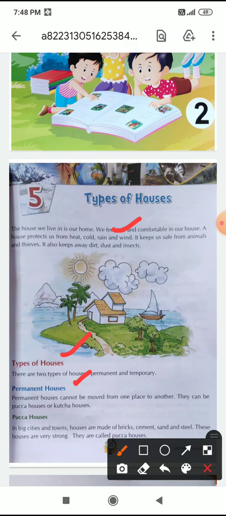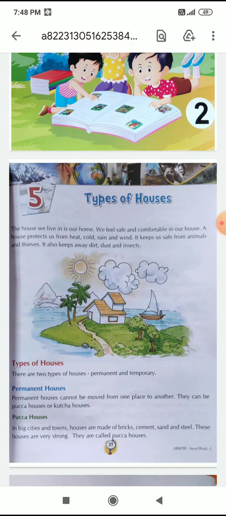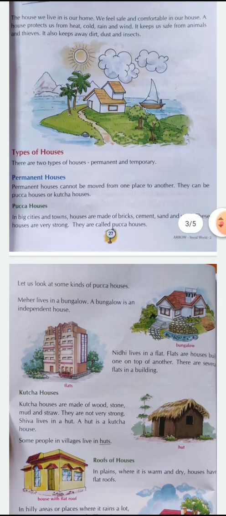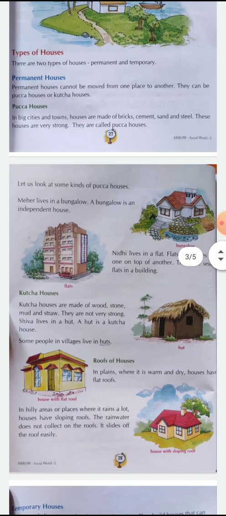Which are pakka houses? In big cities and towns, houses are made of bricks, cement, sand and steel. These houses are very strong. They are called pakka houses. Now you know which are pakka houses. Let us look at some kinds of pakka houses.